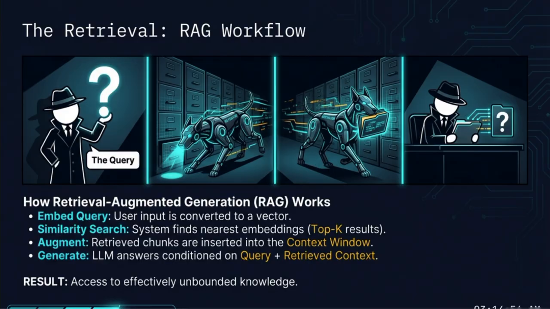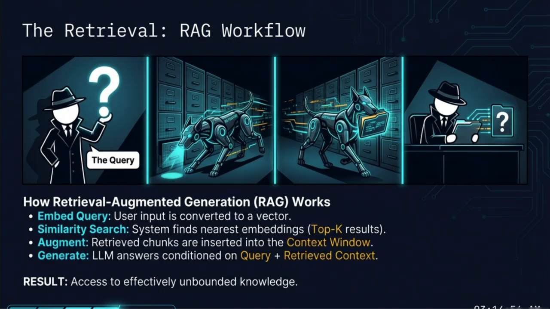Once the system finds the right chunks, it moves to the augmentation phase, where these retrieved pieces are inserted directly into the context window. Finally, the large language model generates an answer conditioned on both the original query and the newly retrieved context. The result of this four-step process is access to effectively unbounded knowledge. The agent does not have to know everything at once. It just has to know how to find the right information when asked.